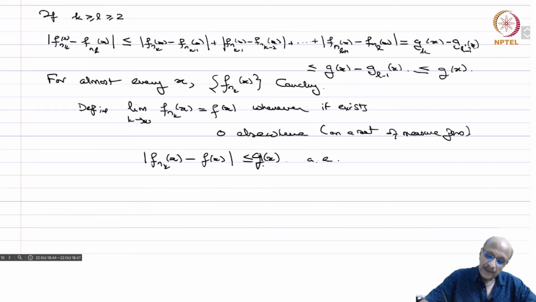So g is in L^p because the norm of g is less than or equal to 1. f_{n_k} is in L^p, as given to you. So this implies that f belongs to L^p.